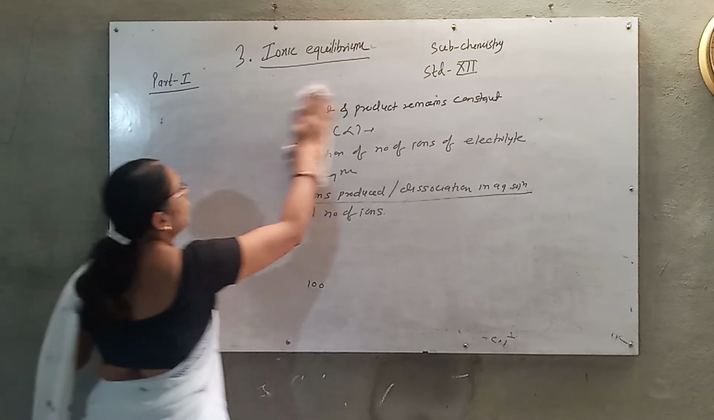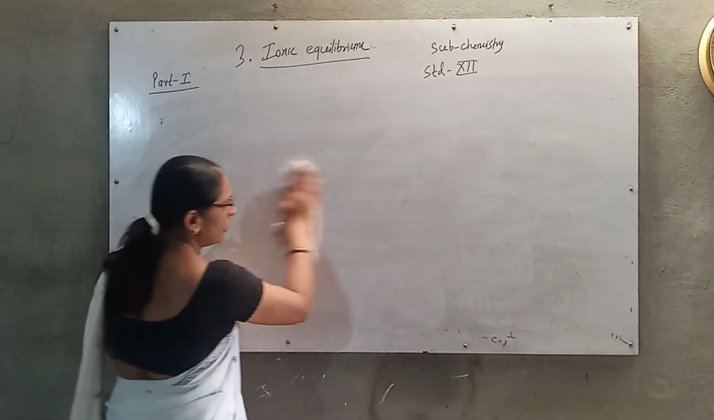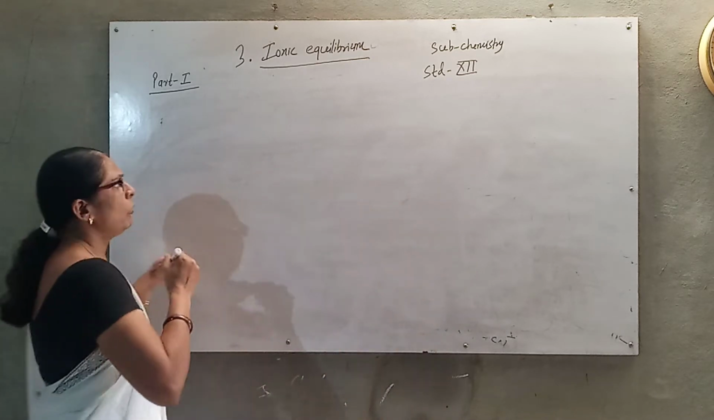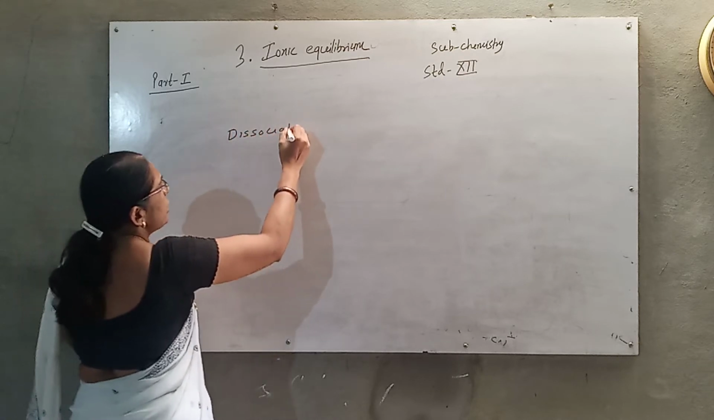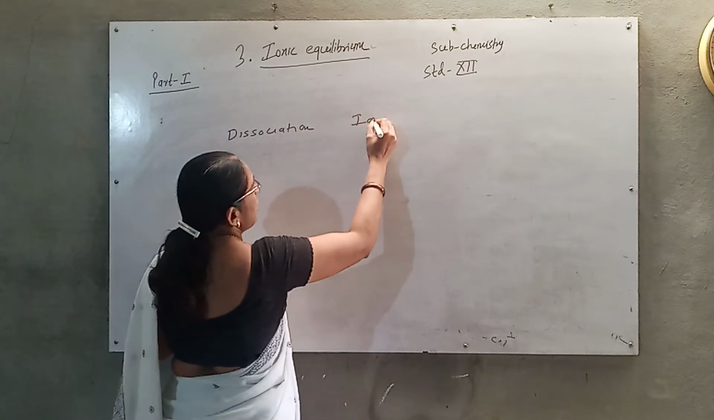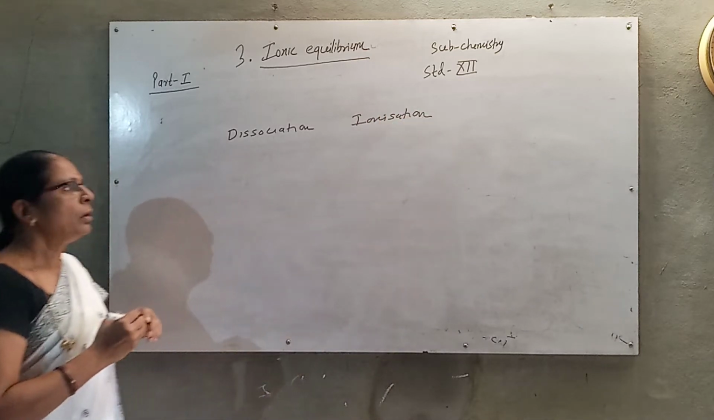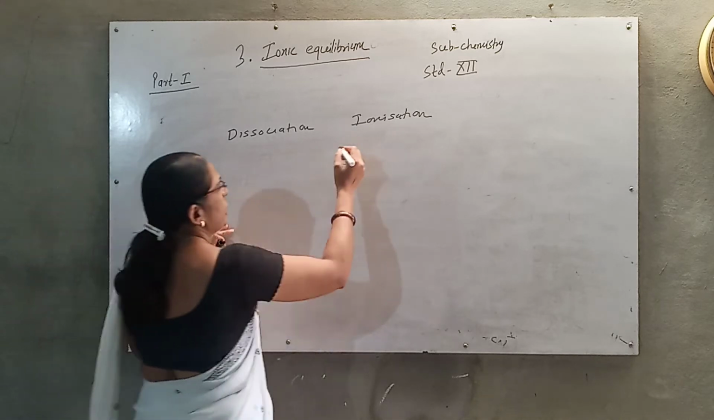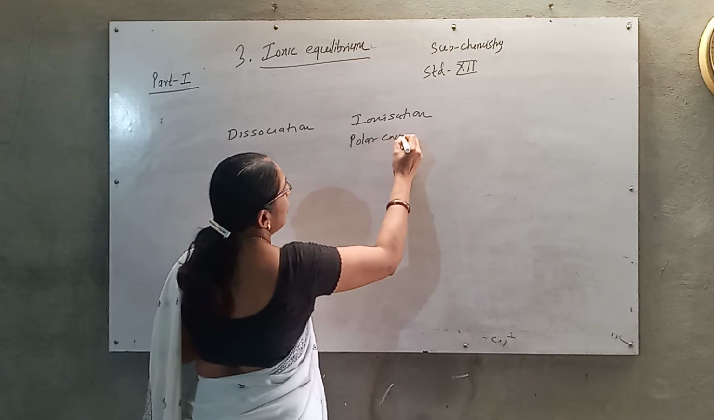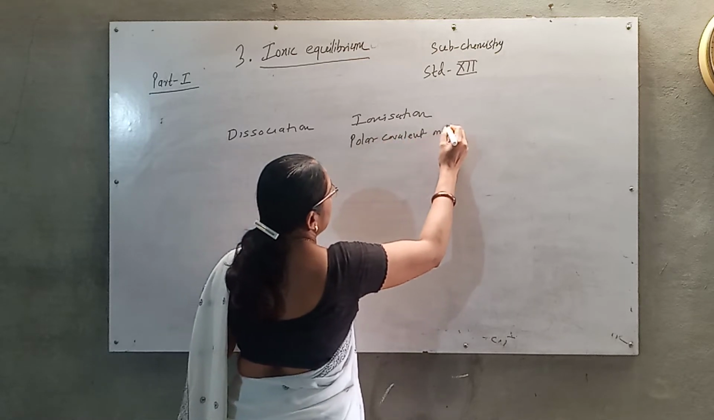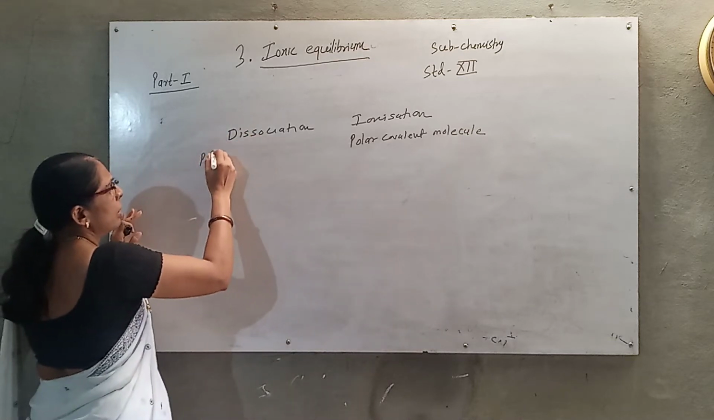In this way we have considered the concept of ionic equilibria and what an electrolyte is. Now one more point of difference: what is the difference between dissociation and ionization? Let us clear up these terms. Ionization is considered with polar covalent molecules, and dissociation is considered with ionic compounds.